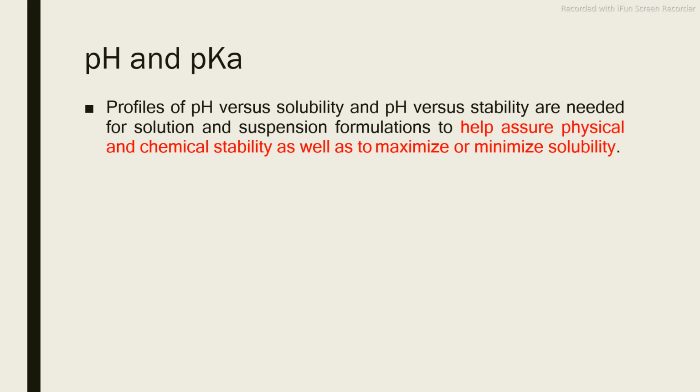So this pH and pKa help to assure the chemical and physical stability, as well as to maximize or minimize the solubility.